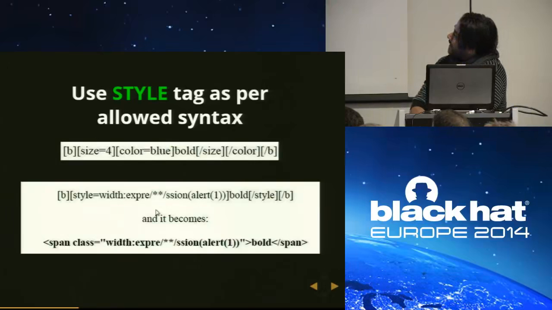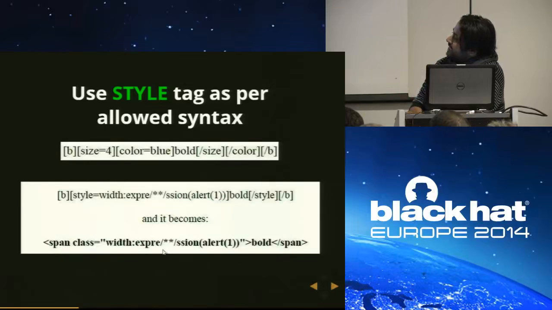Now see, with style, if I change this size and color, simply remove it and I use the style and use width expression, internally it becomes this one. Span, class, width expression.